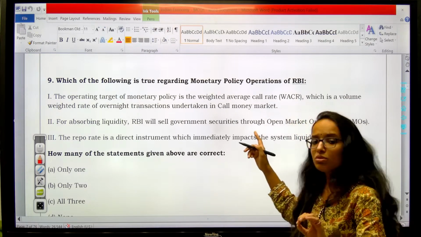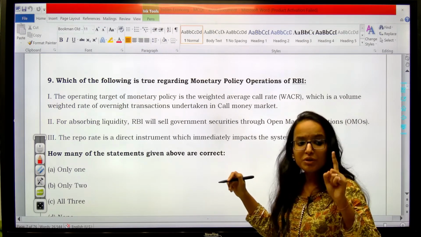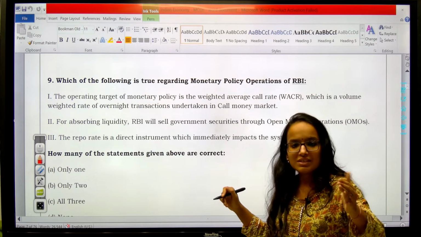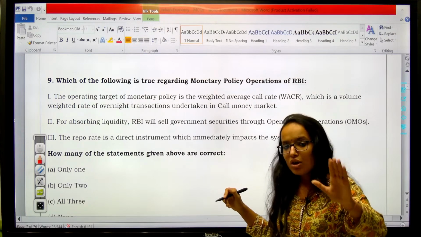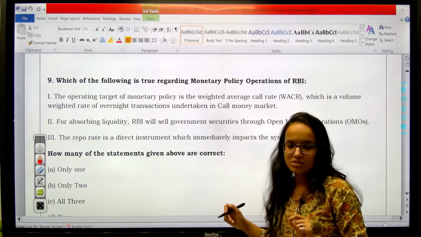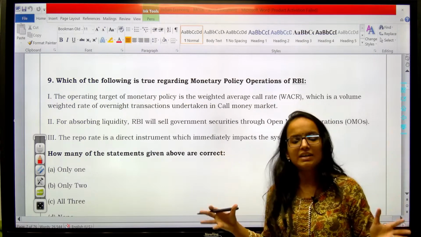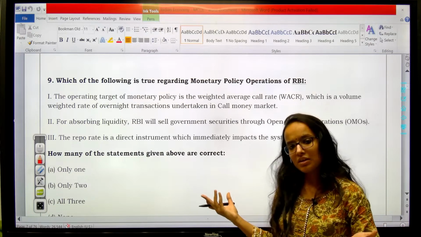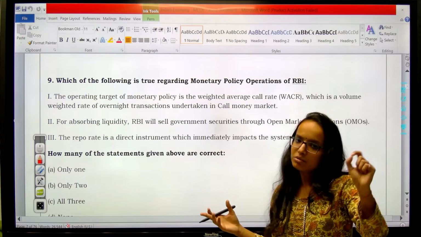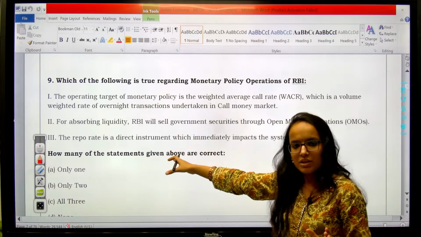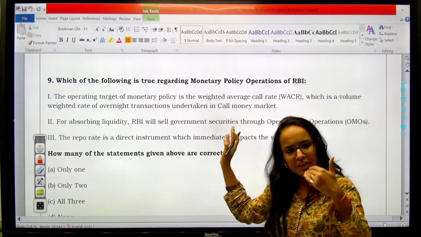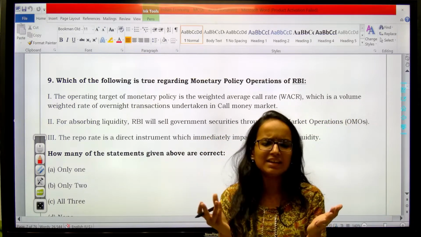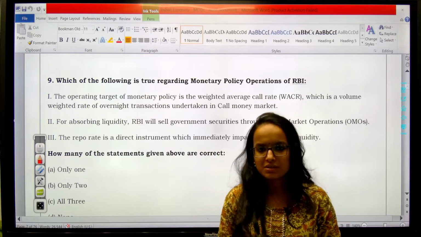Also there is something related to this, sterilization, okay. You should read about sterilization and the market stabilization scheme, all these things. This can also be asked. All these are related concepts. Since we have a time constraint, I cannot explain everything, otherwise it is a huge chapter. So I am just giving you hints that you can read about these topics as well. Although they are mentioned in your explanation, you can refer to this PDF also. Right? So read about sterilization, devaluation, revaluation, all these terminologies are important for any exam, UPSC as well.